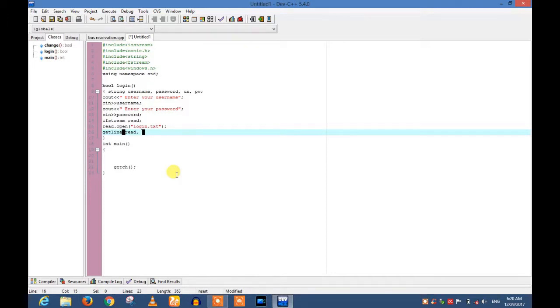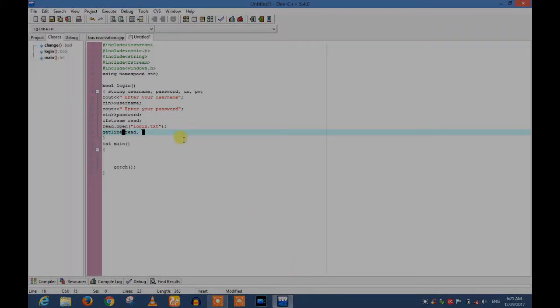As I have introduced two variables, I use un here, semicolon, and then get another line: read, comma, and then pw, another string type variable.